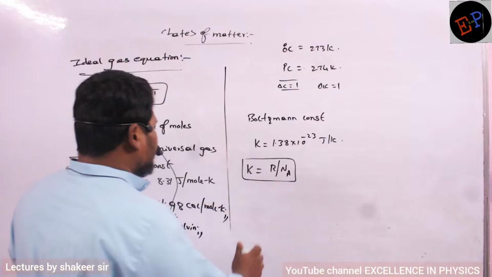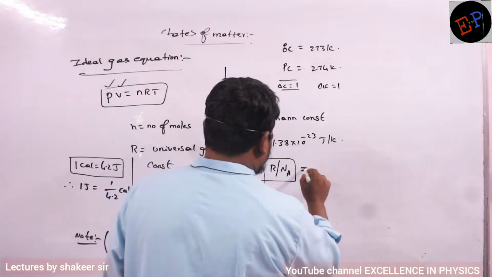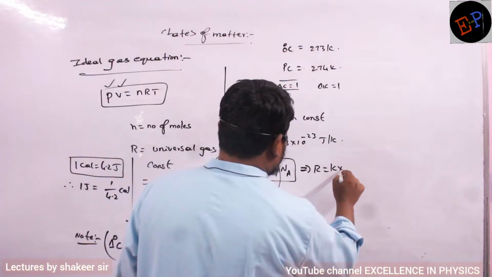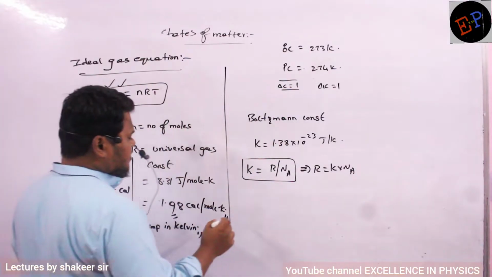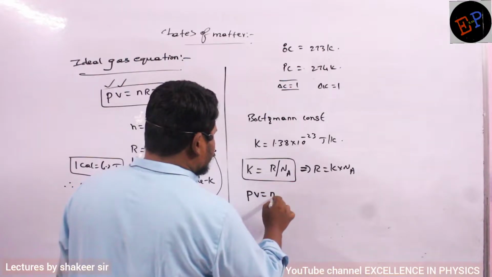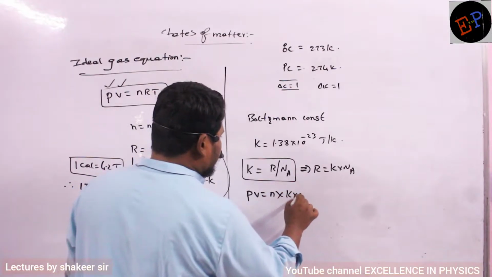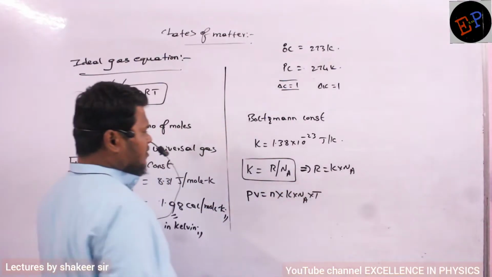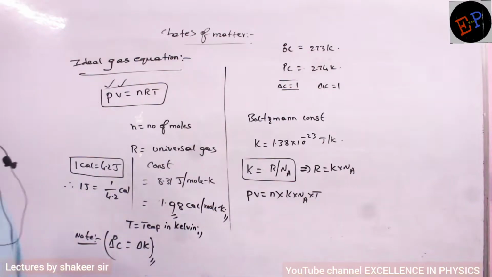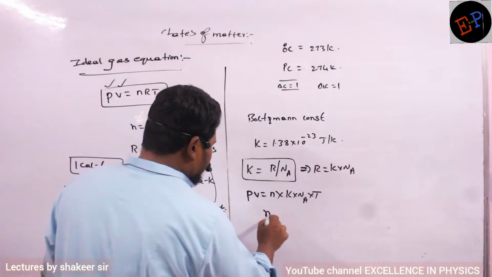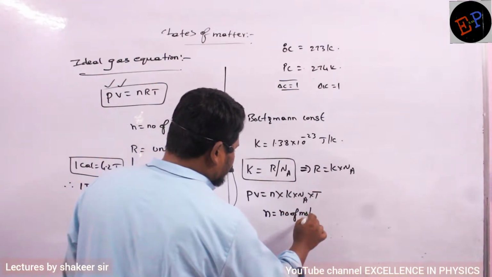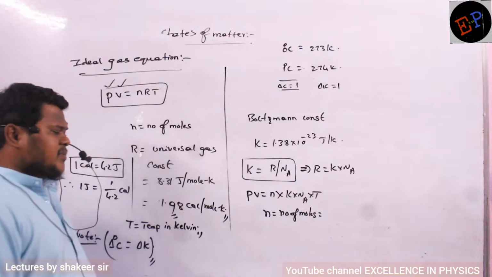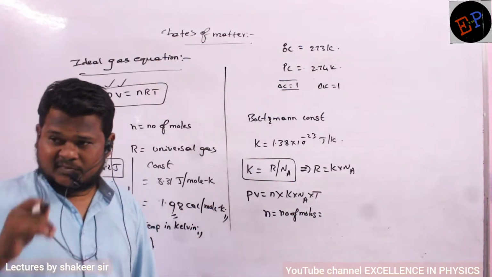Now, therefore instead of R what can I write? Instead of R I can write K into Na, no? K into Na. So take this value and substitute in the ideal gas equation. So PV is equal to n, instead of R I can write K into Na, multiplied by T. I can write like this, no? Now can you say what is meant by n here? Small n means what? Number of moles. Small n means number of moles. So how many methods are there to represent a number of moles? Three. What are they?